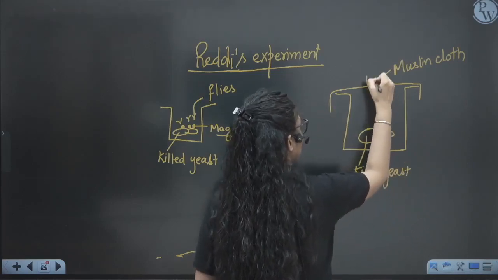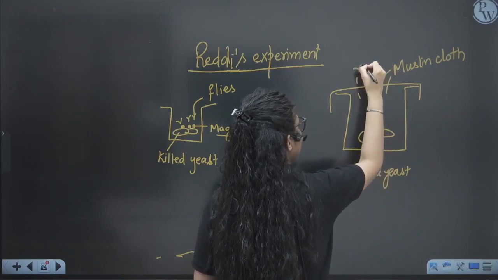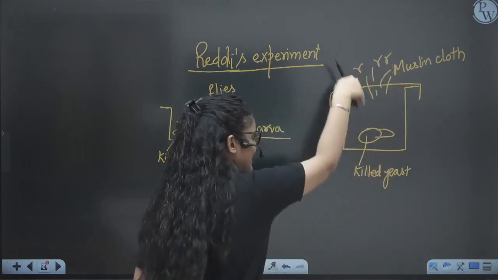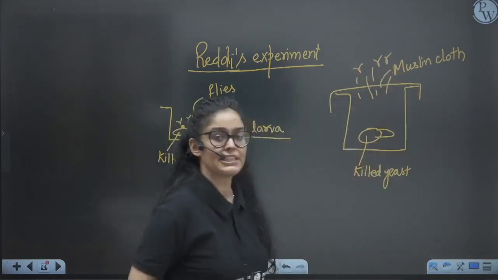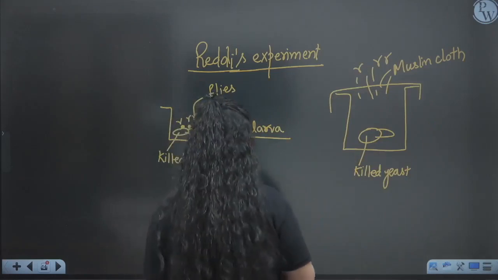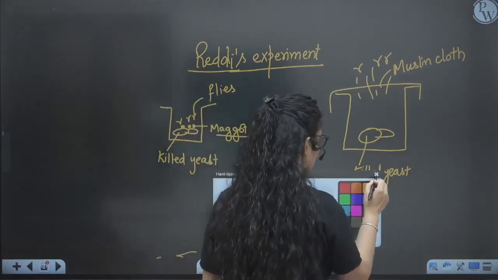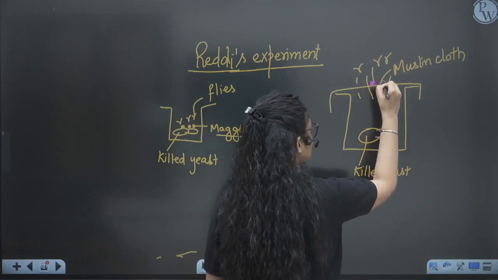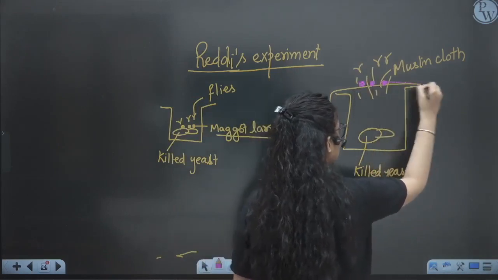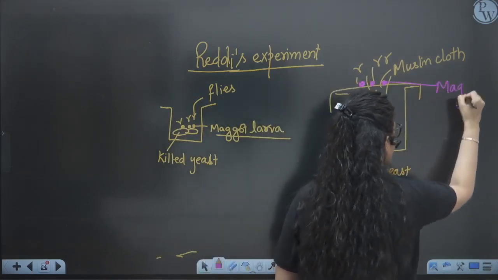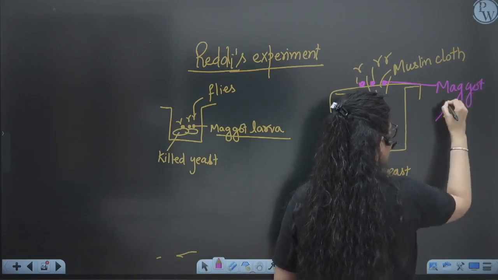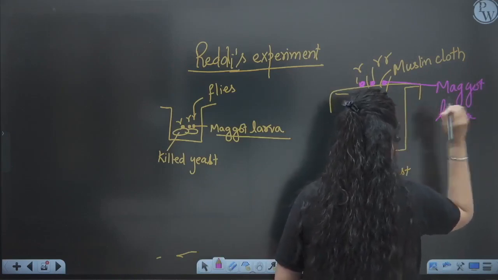So flies are getting attracted towards the jar, but they cannot enter as it is covered with the muslin cloth. So flies are attracted towards that rotten smell and lay eggs there, which convert into larvae, right? So these maggot larvae or their eggs are present on the muslin cloth, right?